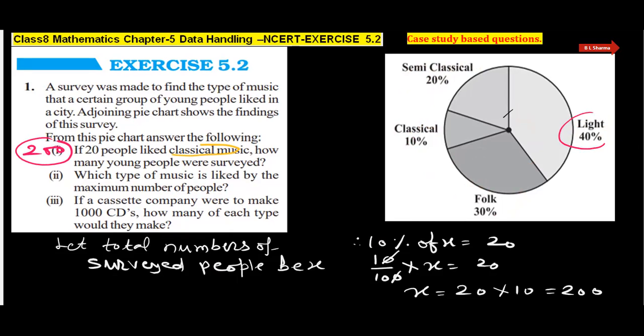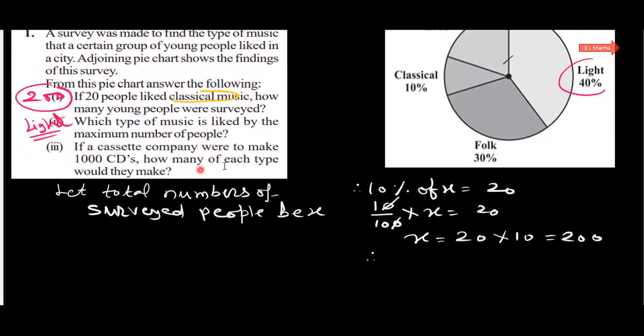So what is the answer of the second part? That is light music, and that is liked by 40%, the maximum number of people out of semi-classical, classical, folk and light music.